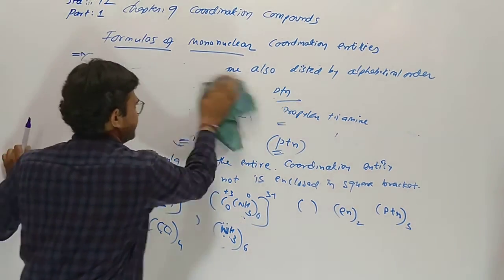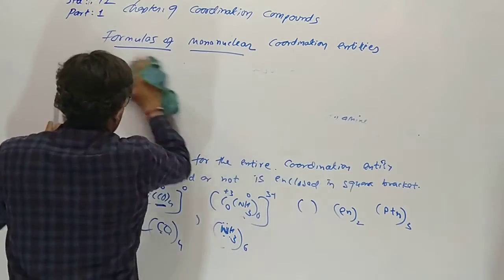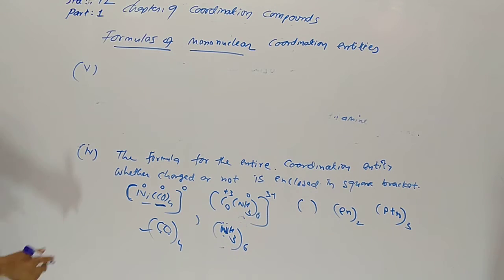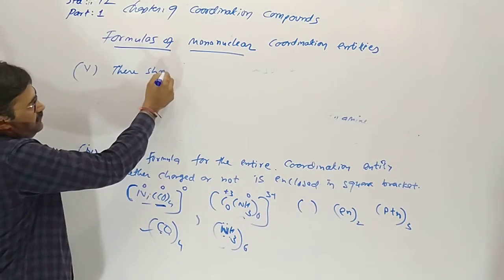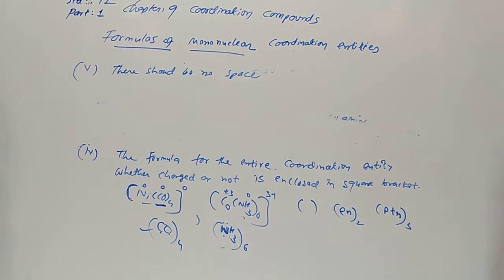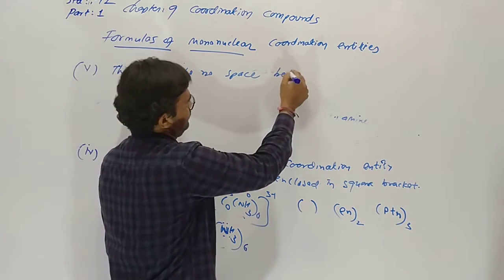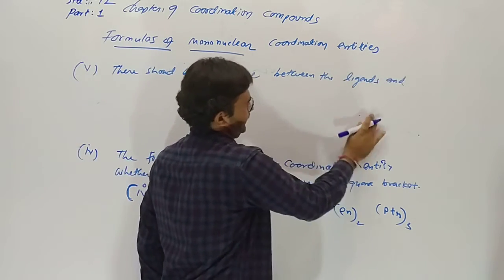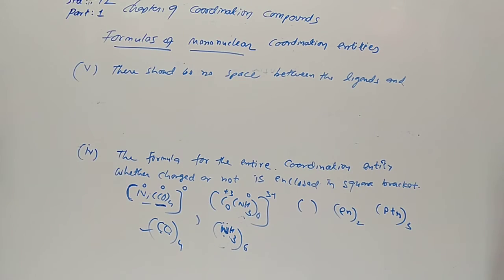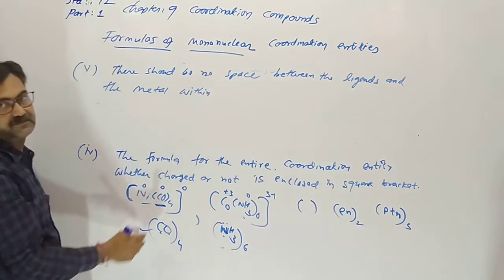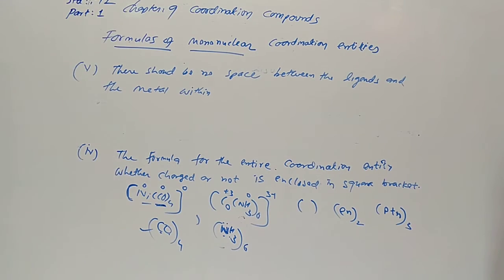Now rule number 5. There should be no space between the ligands and the metal within a coordination sphere.